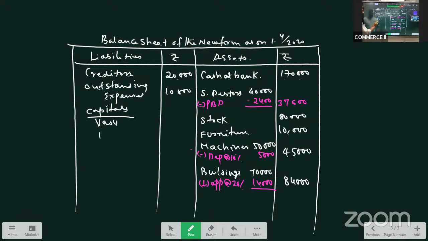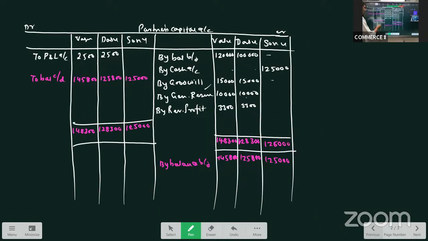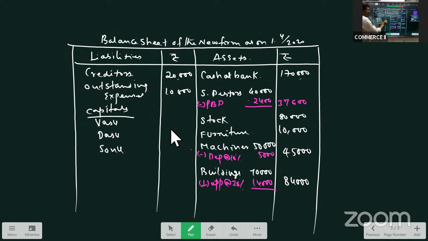Vasu, Dasu and Sonu. Vasu's capital now is how much? See our capital accounts. Vasu's capital is 1,45,800, Dasu's capital is 1,25,800, and Sonu's capital is 1,25,000.